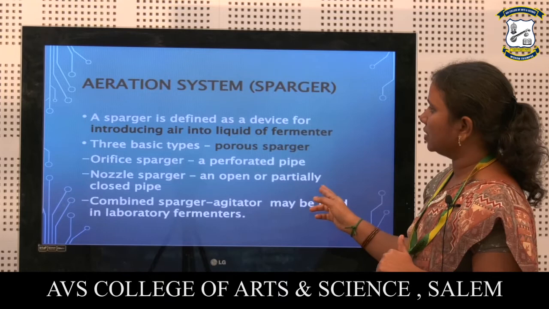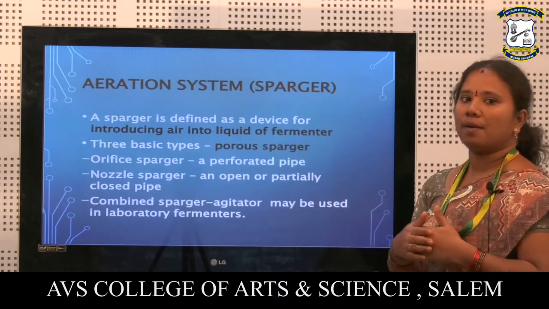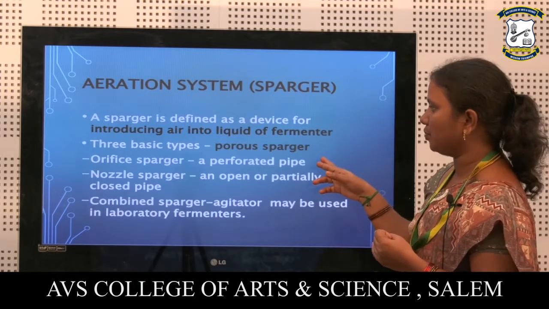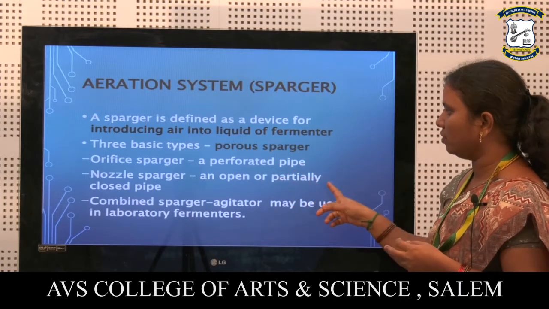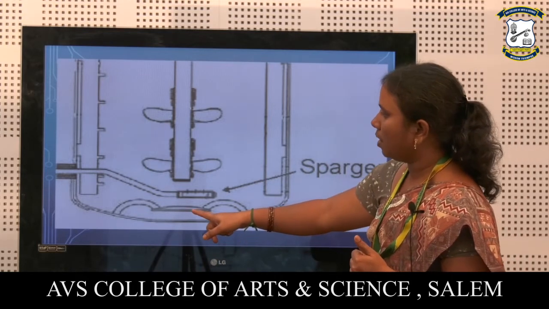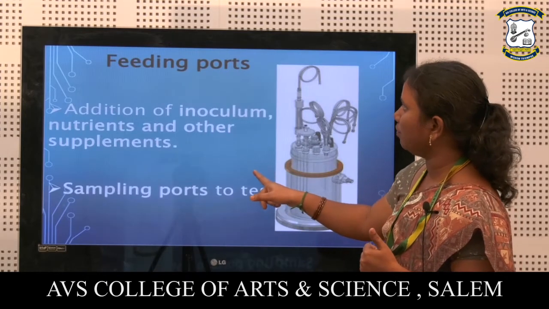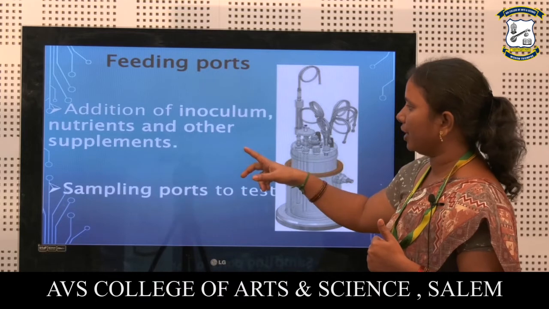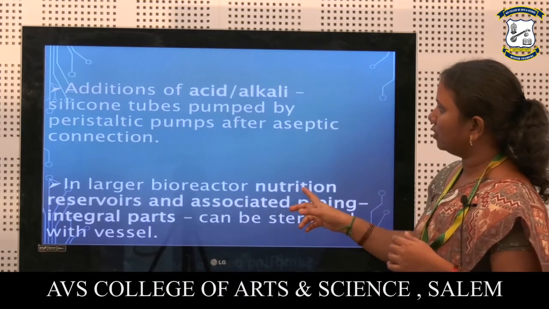Next, aeration system. A sparger is defined as the device which is used for the aeration process. It may be of three types: porous sparger, orifice sparger, nozzle sparger, and combined sparger. These are the types of spargers. Spargers will be present at the bottom of your fermentation tank, that is the bioreactor. The feeding port will be at the top. Through this, inoculum, that is nutrient, will be added during your process. Sampling can also be done through this.